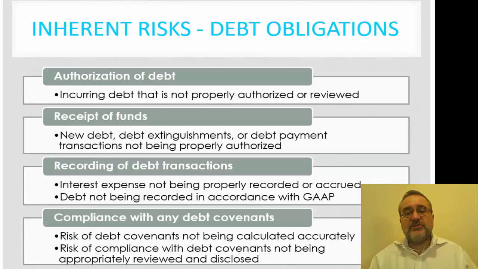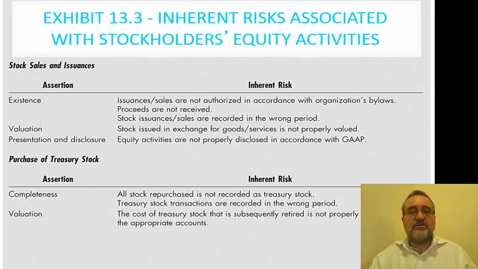Any complications with the debt covenants? We need to understand if there's risk related to the debt covenants not being addressed appropriately. We want to determine any calculated ratios accurately, and we need to determine compliance to these debt covenants and what the risk is to the organization if in fact the organization is not in compliance with these debt covenants. These items then need to be disclosed.